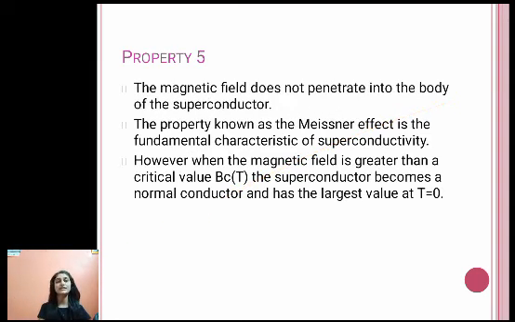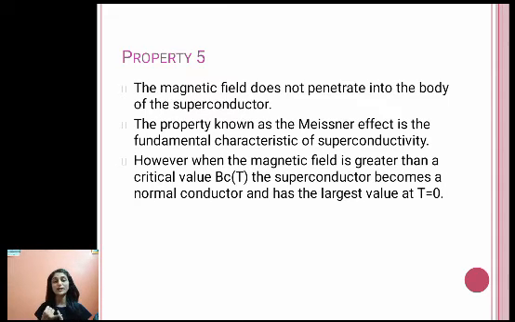Fifth property is, the magnetic field does not penetrate into the body of the superconductor, and this property we have already studied, and that is called the Meissner effect. And this Meissner effect is the fundamental characteristic of superconductivity, because when we define superconductivity, we do not only say that it has zero resistance, because a zero resistance metal is also not necessarily a superconductor.